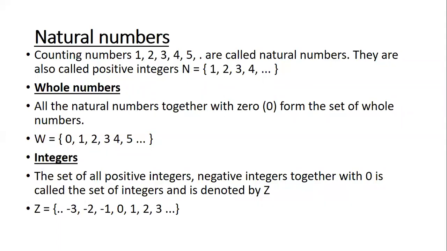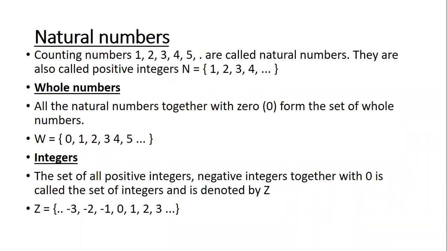What are integers? I also give you a kind of formula.